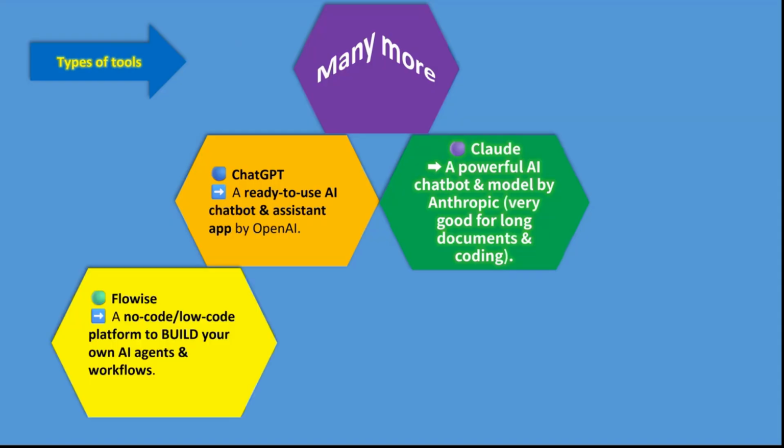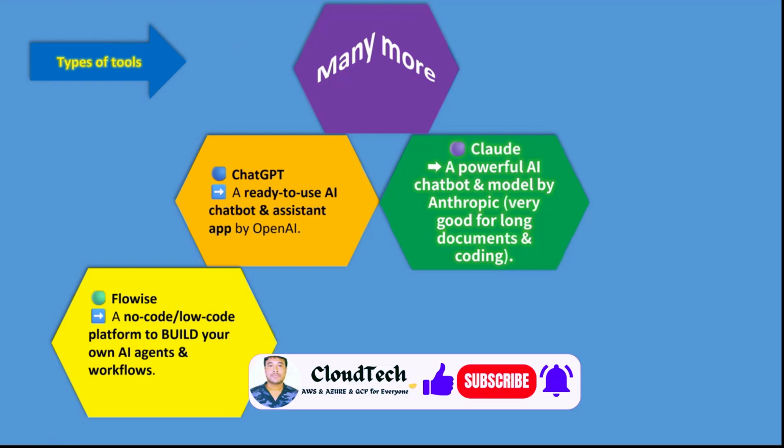Then one more thing that will come is Flowise. Flowise is one more tool. If you want to create your AI agent, right, then there is no need to do any coding, or maybe very little coding. Just drag and drop kind of thing. You can create it. It's a kind of interface where you can create your own AI agent. I will show you how we can create an AI agent by using Flowise also.